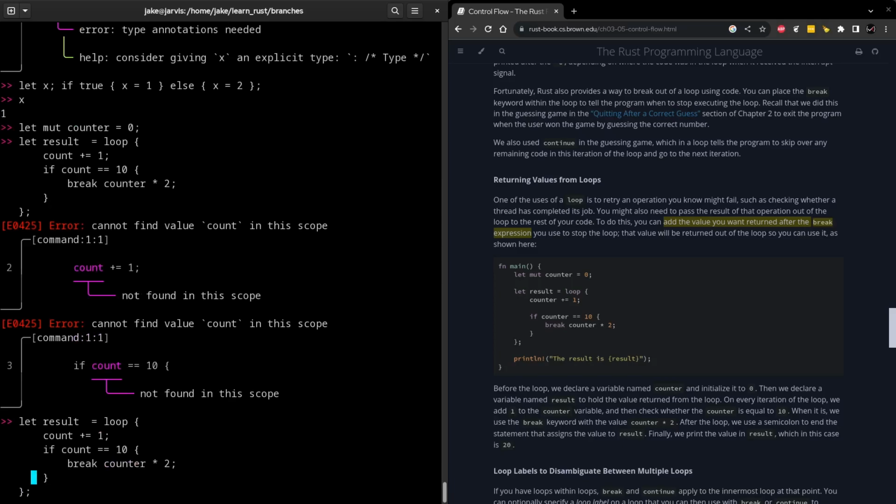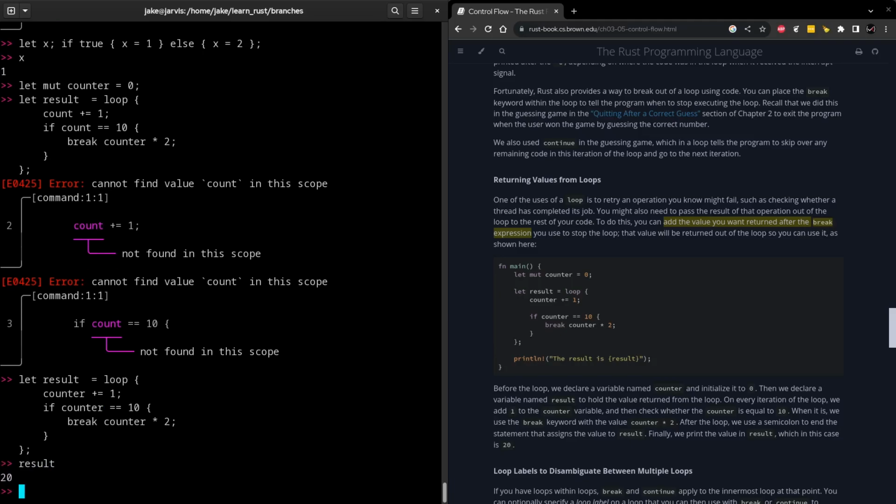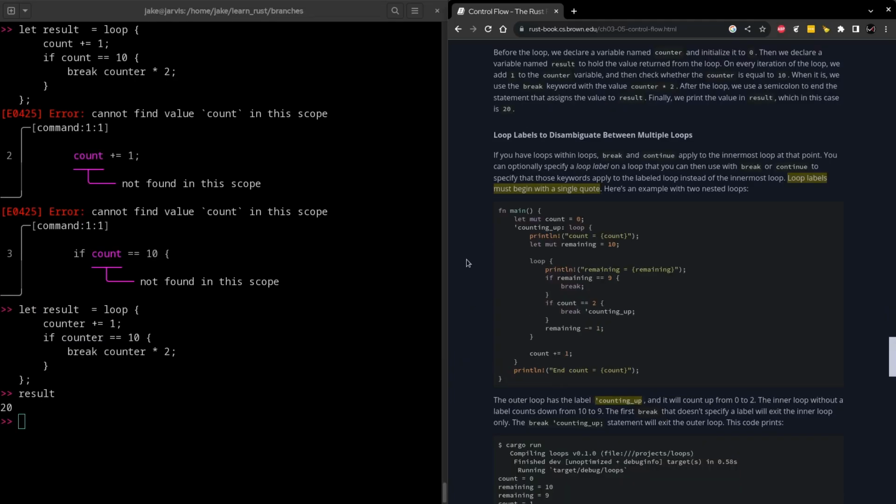And of course I have a typo, actually a couple of typos, which you were likely complaining about through the screen, which if so, I appreciate you trying to let me know. All right, so that ran and we get the result 20. Pretty nice. Now it does introduce something kind of interesting, but also a little weird, which is the concept of loop labels, which is a way to effectively name a loop. So if you have nested loops, you can break out of a higher level scope from a lower level loop, which I can definitely see some utility there, but may also be decently confusing.